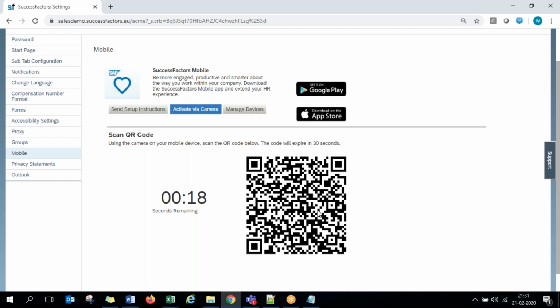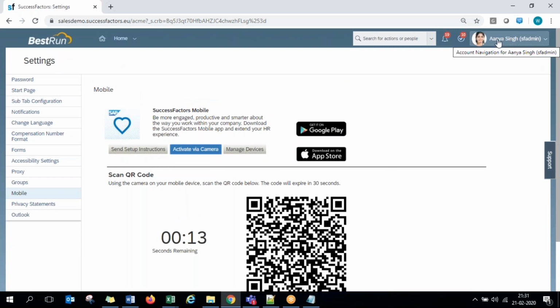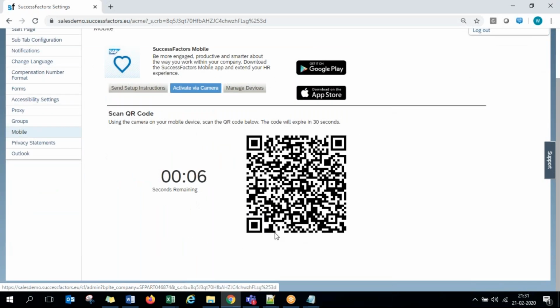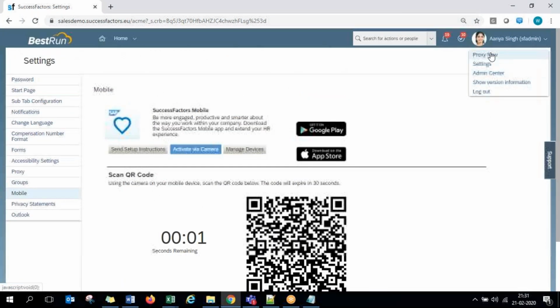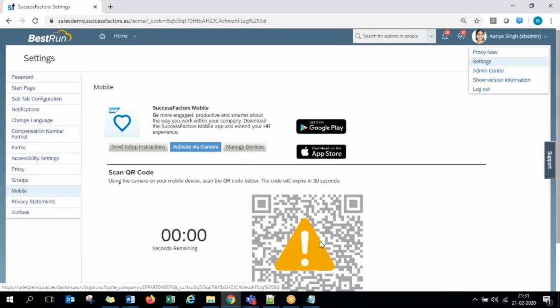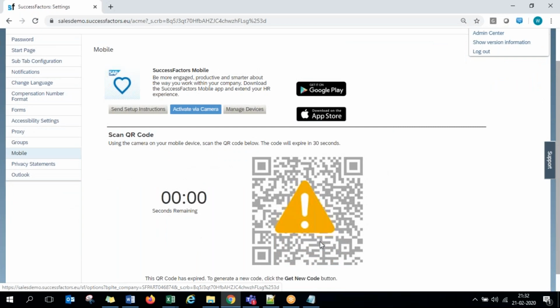So if you scan this, your ID with which you log in will be used. So tomorrow, if I give you one ID, with whichever ID you log in, go to the settings, and there if you scan this code from your SuccessFactors mobile app, this login ID will start appearing in your mobile app. Okay, so that's the easy way to log in without entering an ID, password, all that. If you are already logged in on the desktop system with the same user, you can just scan this QR code within 30 seconds.